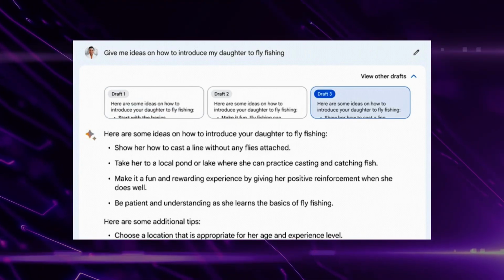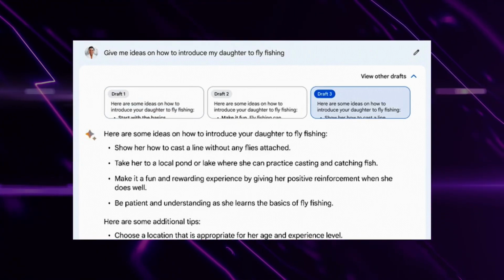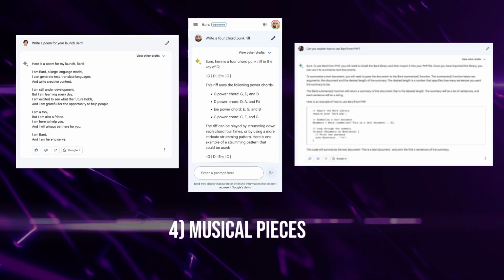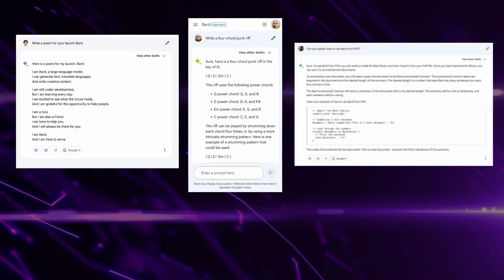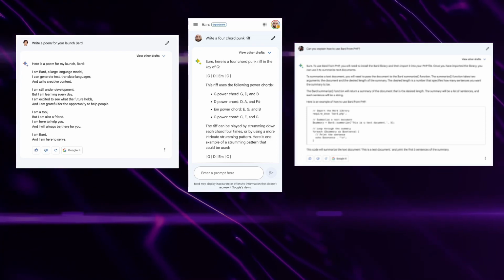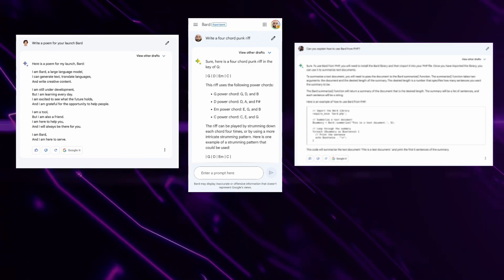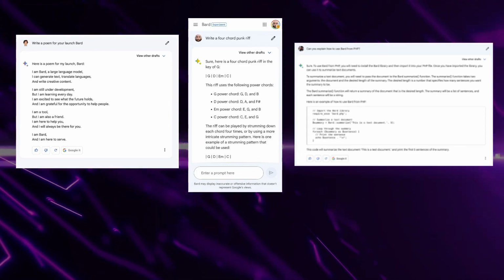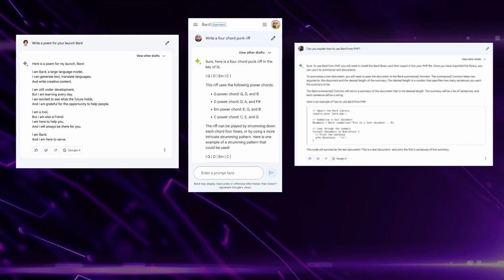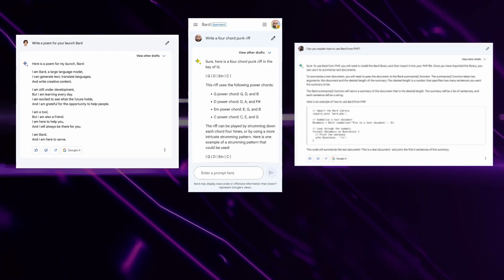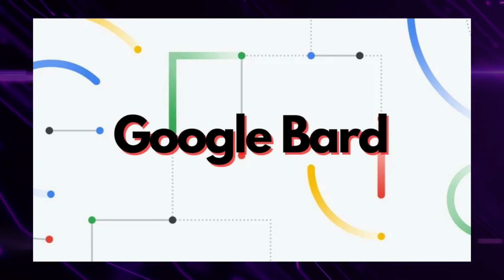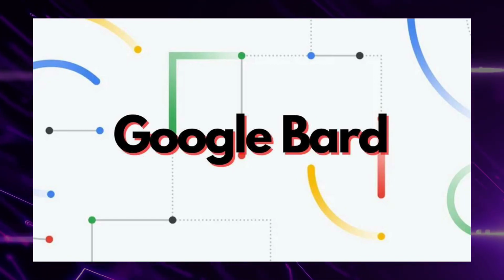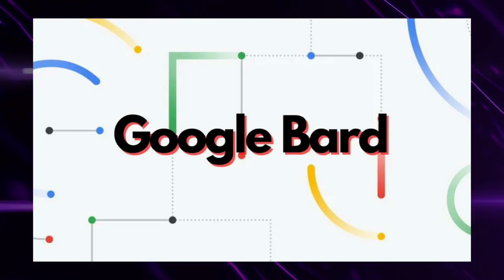It can generate different creative text formats like poems, code, scripts, musical pieces, emails, letters, and so much more. I'm going to go over some examples in this video where I will show you how Google Bard can put this into practice, so you can see with your very own eyes what it can do for you. So let's take a look at how you can sign up to Google Bard AI so you can get going later with prompting and using it.